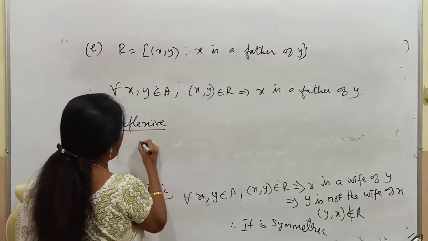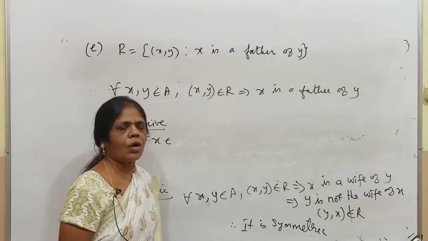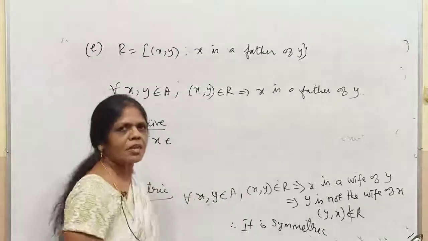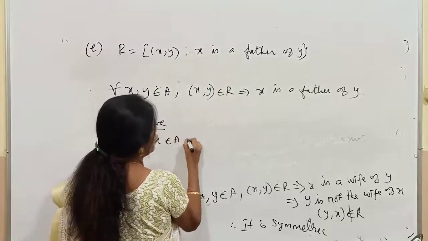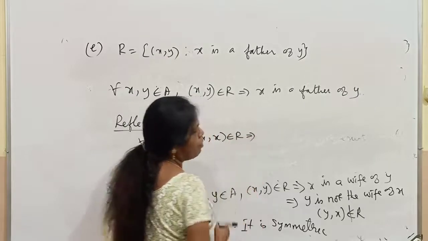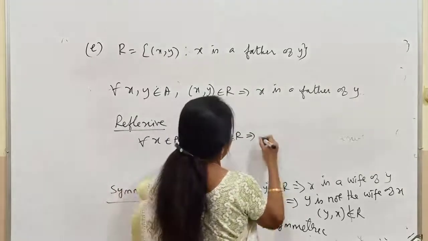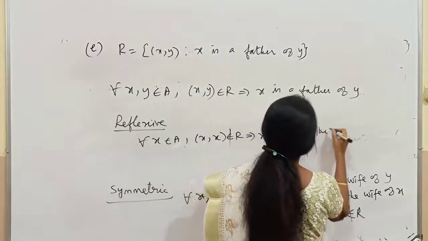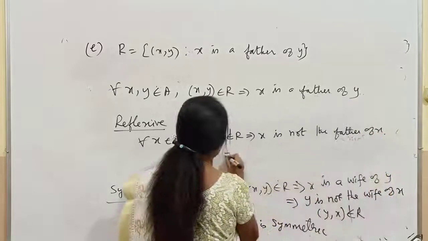We are doing one idea very well, but some children have doubts how to write the statements, right? That's why I am writing it again and again. For all x belongs to the set A, x comma x belongs to R implies it is not belonging to R. Why? x is not the father of x, which implies, what will you say?